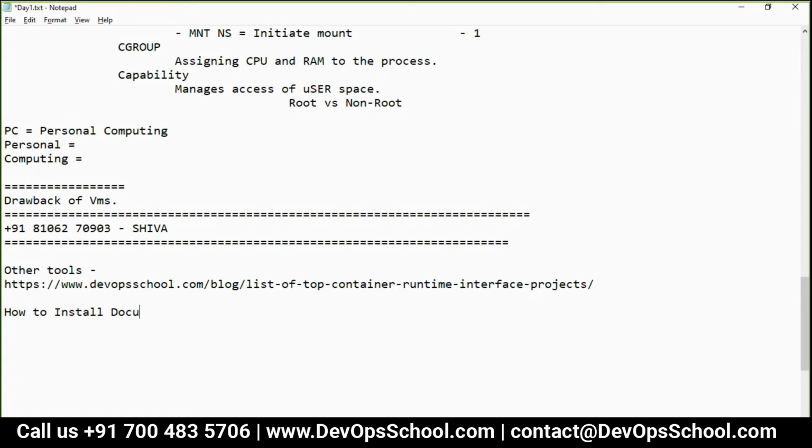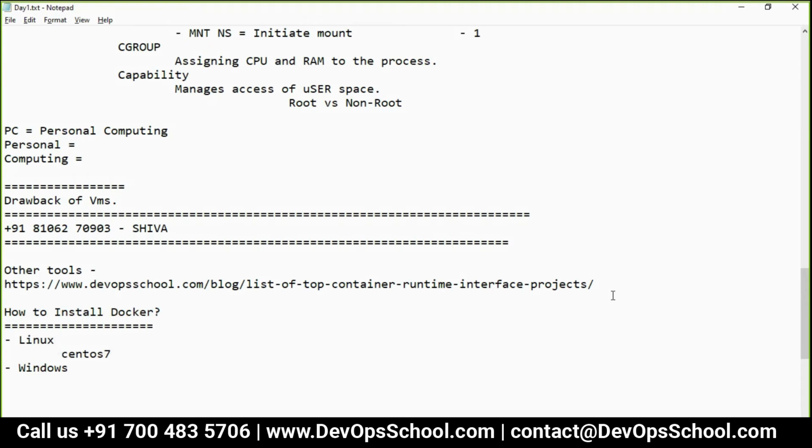Because Docker is written in Go, you can install it on Linux and also on Windows. But for our training, we will use Linux all the time. The Linux we will use is CentOS 7, and all of you have got the CentOS 7 VM as part of this training.